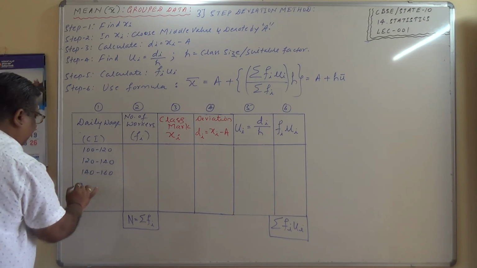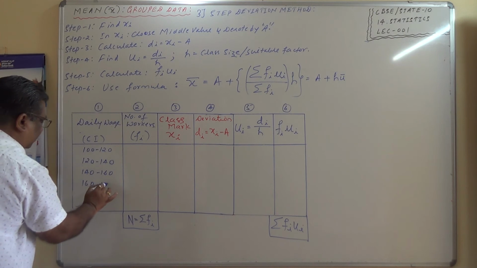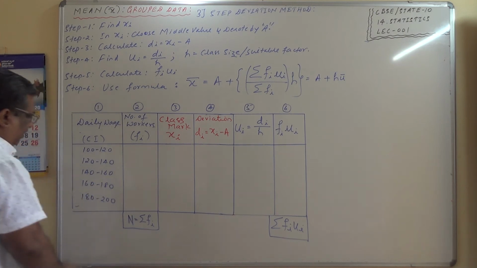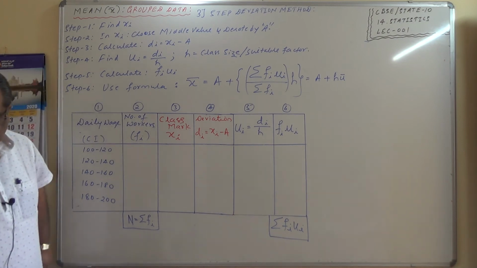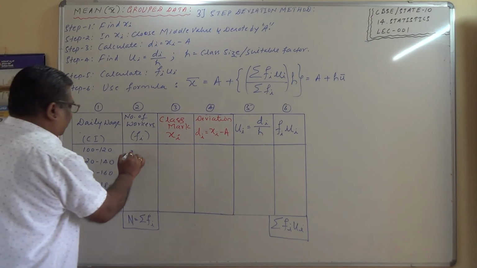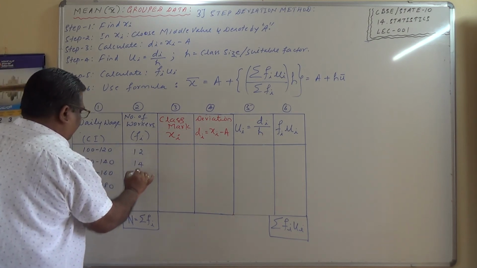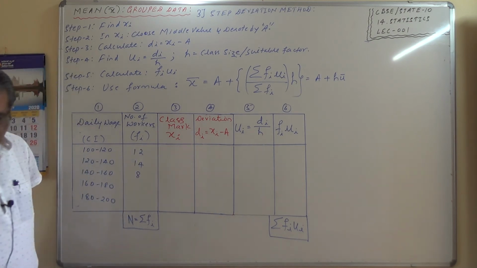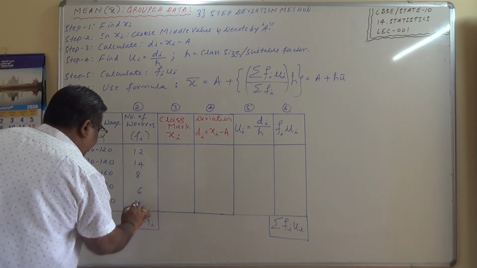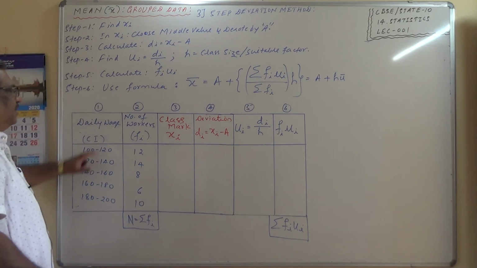Good, we are able to accommodate here. And the frequencies are 12, 14, 8, 6 and 10. This is the data given.